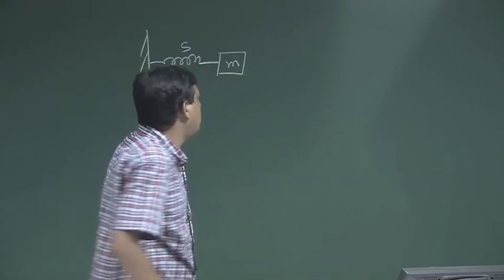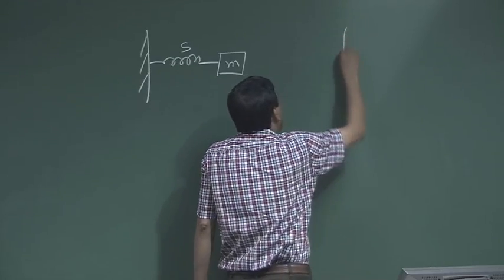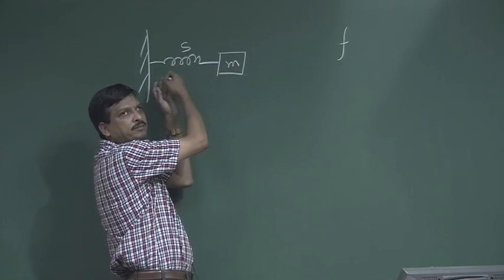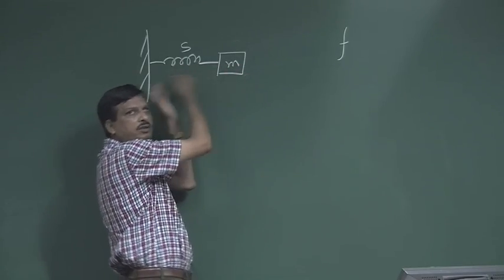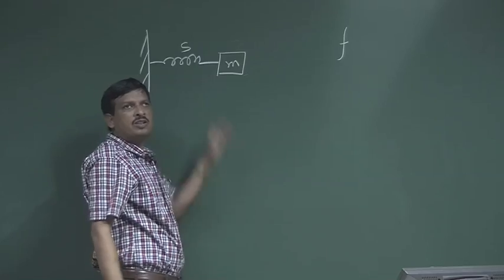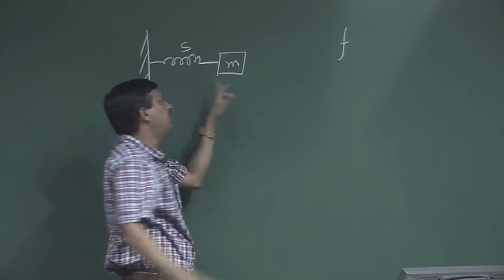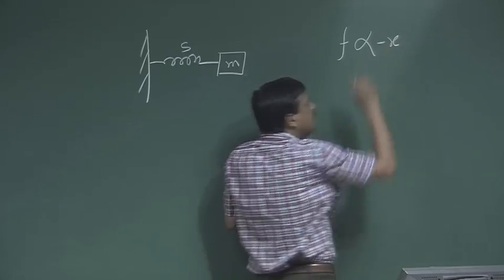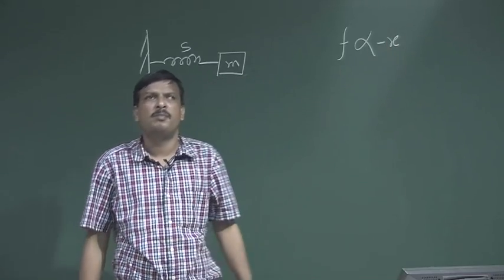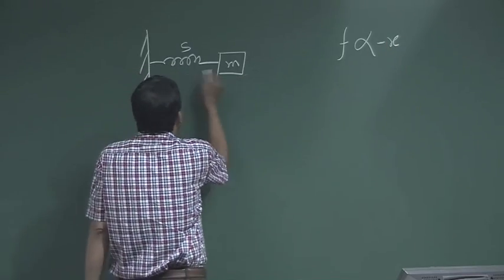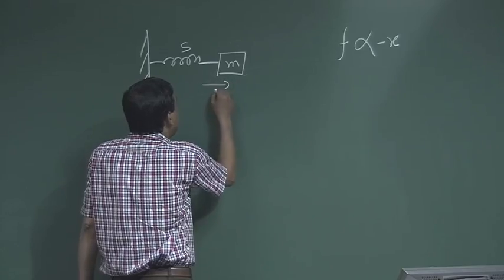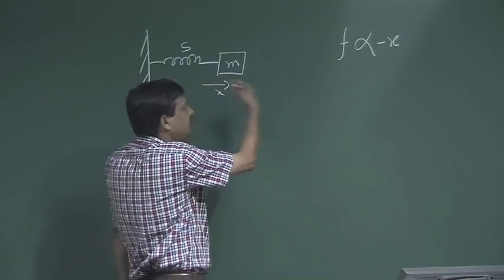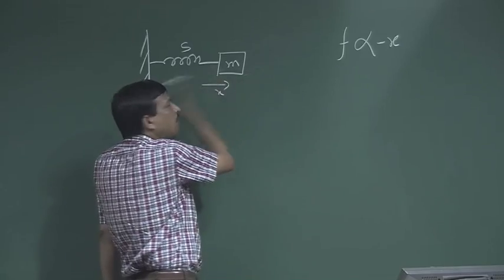Now, as per Hooke's law, if I apply a force or deform the spring, it starts oscillation. That force is proportional to the displacement of the mass. M is displaced, the spring is squeezed, x is the displacement. If I move that mass this side and release it, it will vibrate.